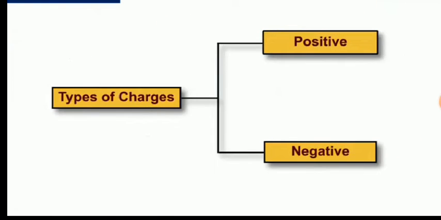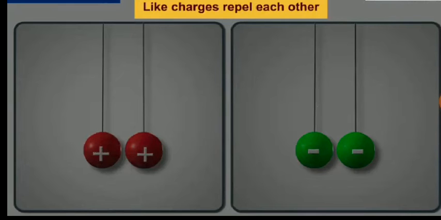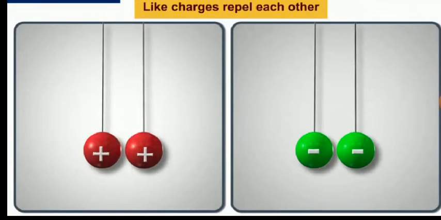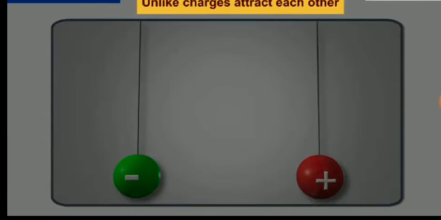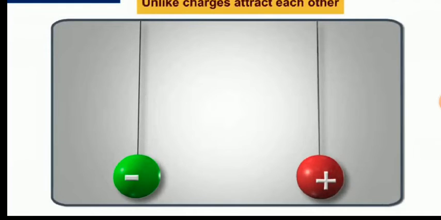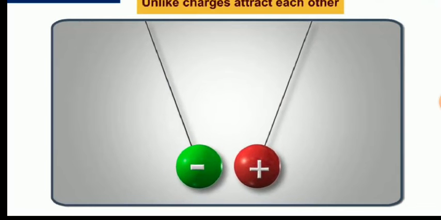From these observations, we see that there exist only two types of electric charges in nature. These are called positive and negative. It is also observed that like-charged bodies repel each other. For example, two pith balls, both carrying like charges, repel each other, while unlike-charged bodies attract each other. For example, a pith ball carrying a positive charge will attract a negatively charged pith ball.